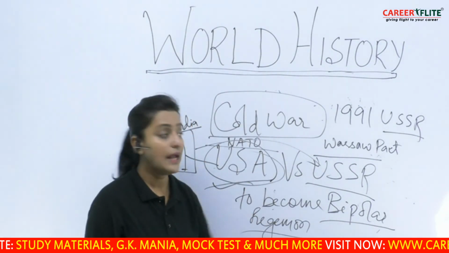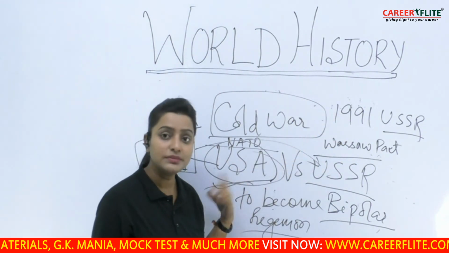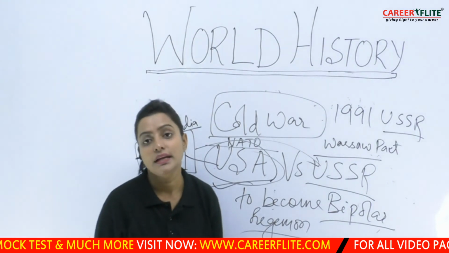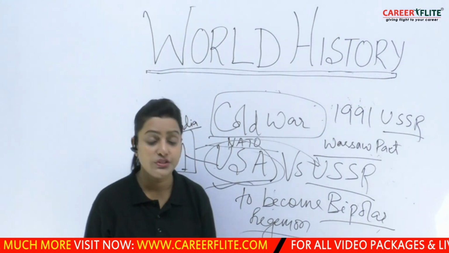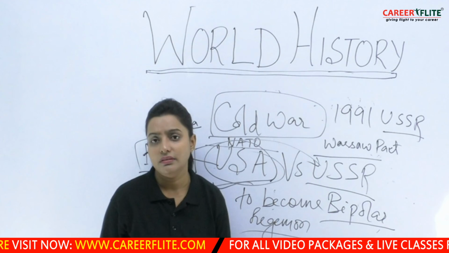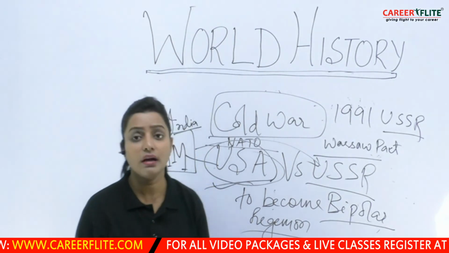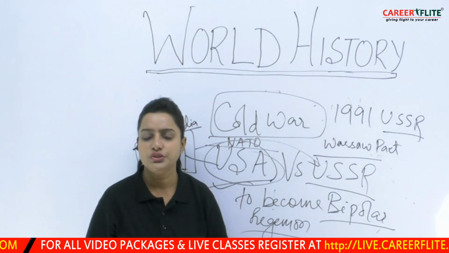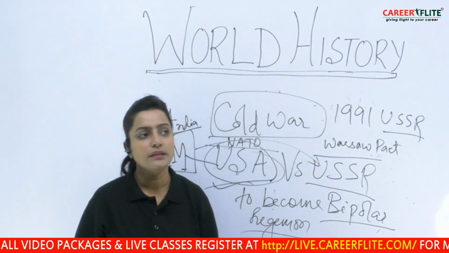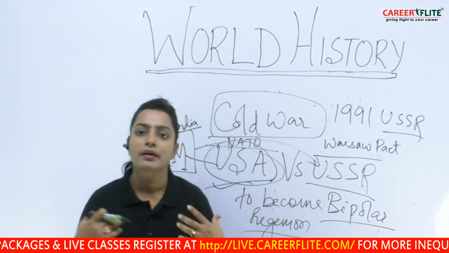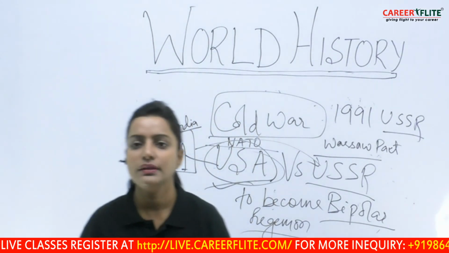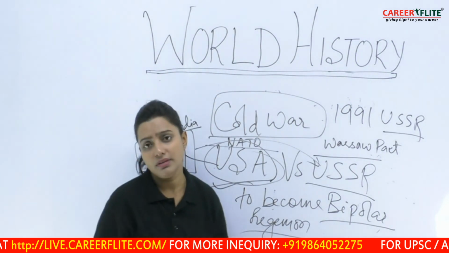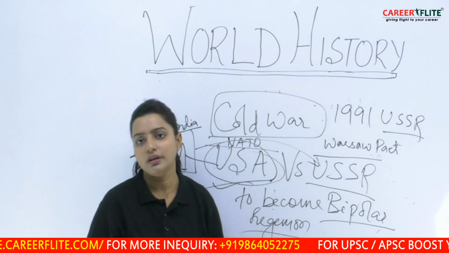But with 1991, when it becomes a unipolar hegemon, the concepts of liberalization, privatization, globalization come up in this world. So with larger globalization, the world became multipolar, where we see China coming up as a great power, Japan coming out as a great power. Even today India is also one of the emerging economies.